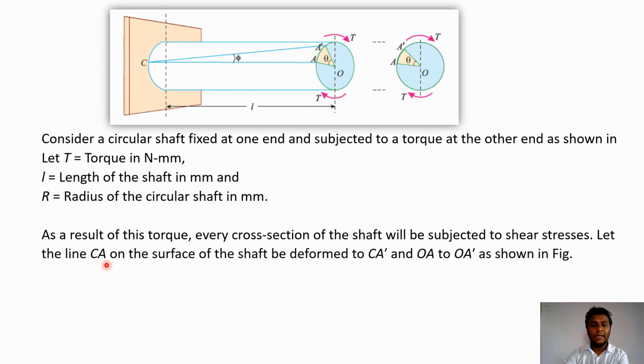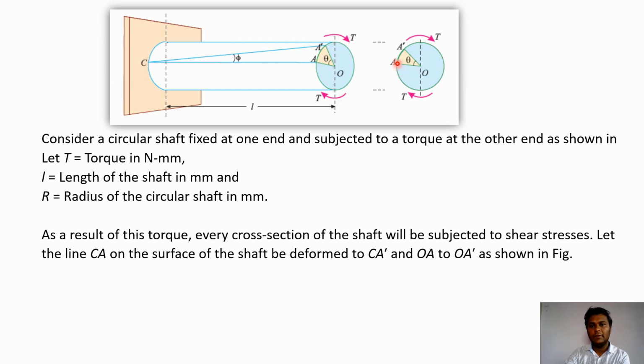Now let the line CA on the surface of the shaft be deformed to CA dash and OA to OA dash. So here in this case, initially if we consider this line CA, it is exactly horizontal. After application of this torque, this point A of the line shifts to A dash. So we can say that the line CA gets shifted to CA dash.